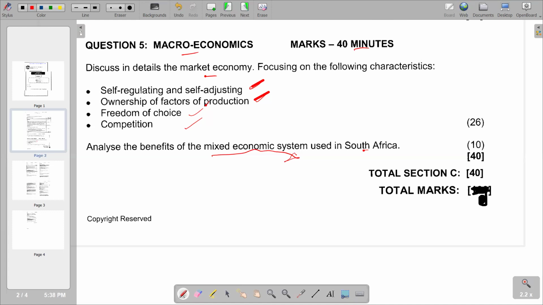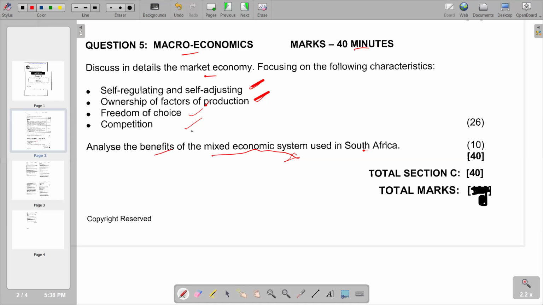At the end of the day, it makes sure that society is protected from the full swings of the market. Any fluctuations in the economy, we will also see the state interfering so that it smoothens out those fluctuations. Basically, that's the explanation of the mixed economic system.